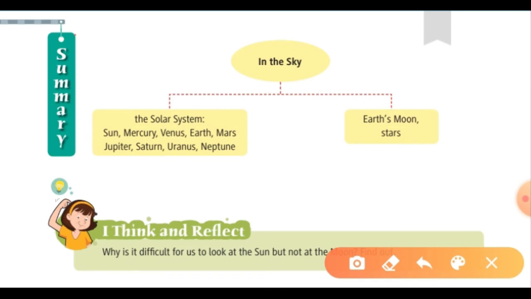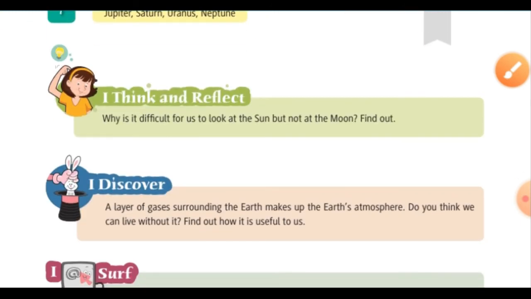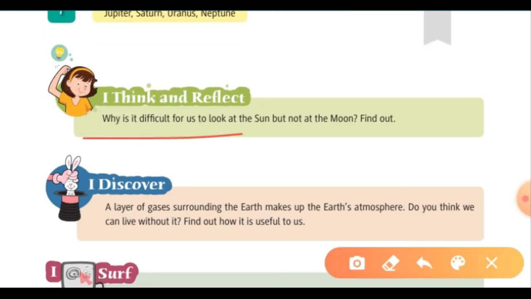Now we have a summary of what we have learned till now. In the sky, the solar system: Sun, Mercury, Venus, Earth, Mars, Jupiter, Saturn, Uranus and Neptune. And the Earth's Moon and stars. These are the topics that we have covered. Now we should think and reflect. Why is it difficult for us to look at the Sun but not at the Moon? So you have to find out why we cannot look at the Sun directly but we can look at the Moon.